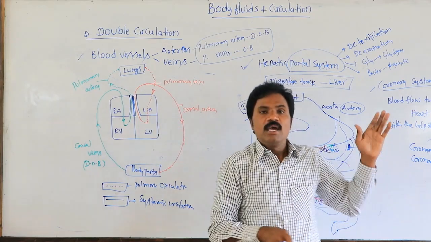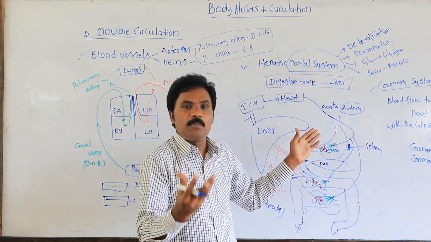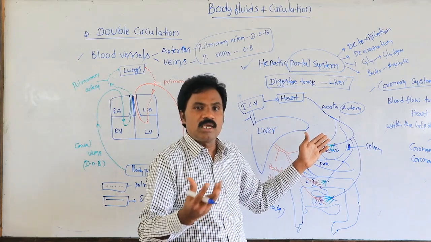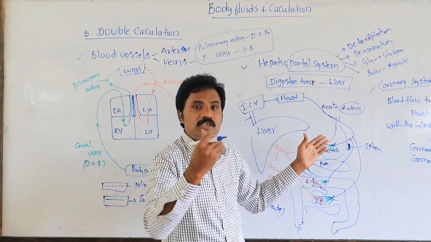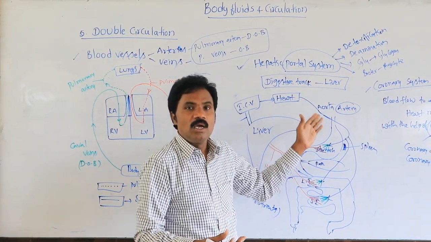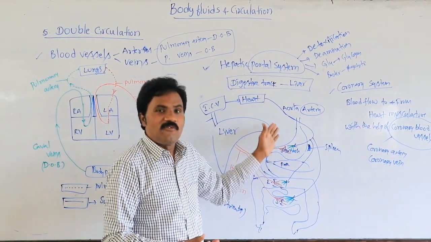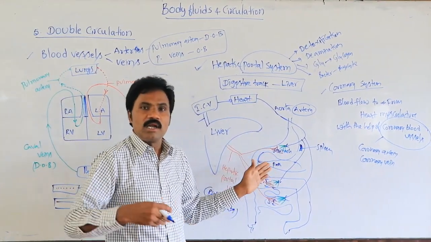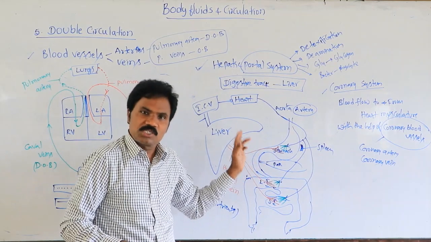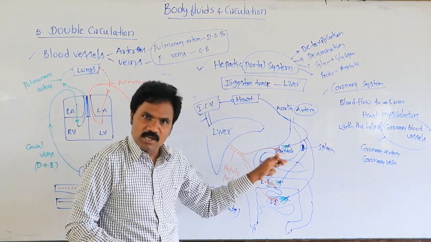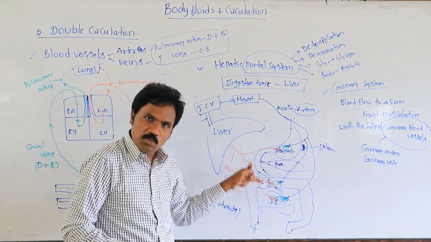Apart from this, a separate hepatic portal system is present in all higher vertebrate organisms before the blood reaches the heart. Arterioles are sent to the different organs of the digestive tract, that is the stomach, pancreas, spleen, as well as large intestine and small intestine.